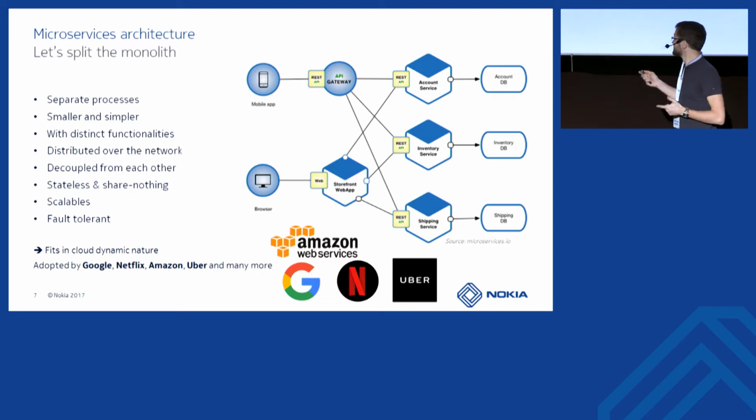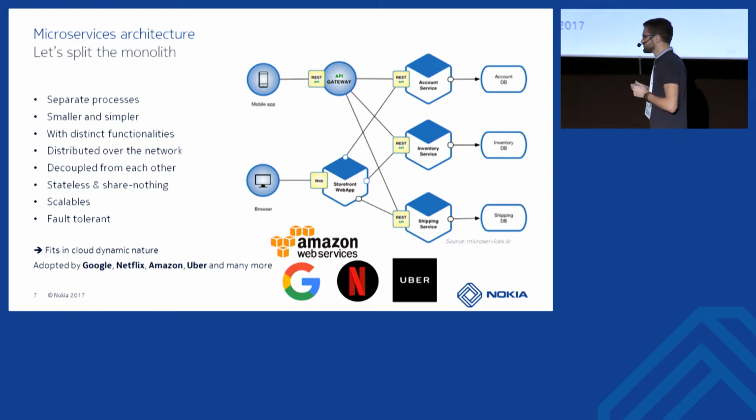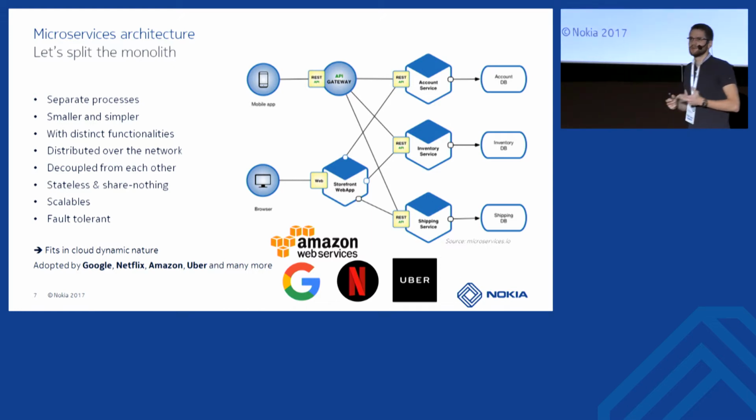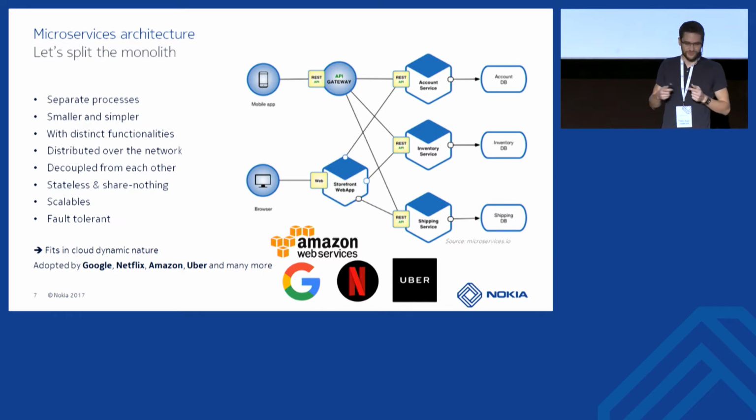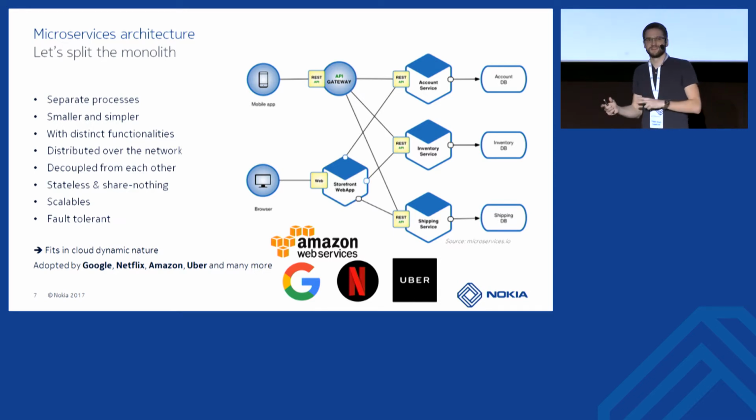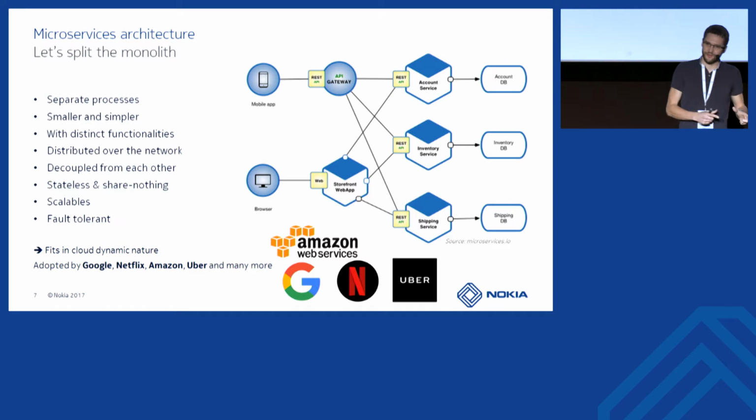The microservice architecture is especially a good solution when you want to use what the cloud has to offer you: when you want to scale, to automatically deploy new resources, when you want to move instances from one server to another.